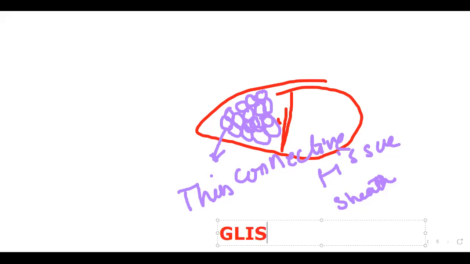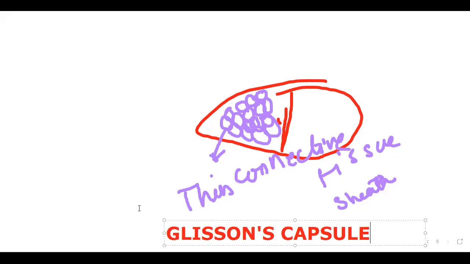The thin connective tissue sheath which separates the lobules of the liver is said to be Glisson's capsule. So you have to remember Glisson's capsule. These are the lobules of the liver.